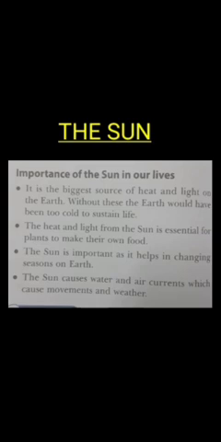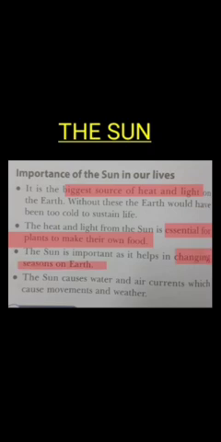Do you know, children, why the sun is important in our lives? Let us see 4 points. First one is, it is the biggest source of heat and light on the earth. Without heat, the earth would have been too cold to sustain life. The heat and light from the sun is essential for plants to make their own food. The sun is important as it helps us change seasons on earth. The sun causes water and air currents which cause movements and weather.